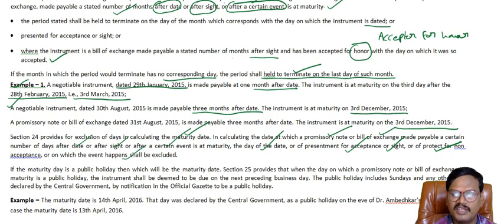If we have submitted the instrument for sight, or after a certain event happened, the date of presentment should be excluded for the calculation of maturity date.